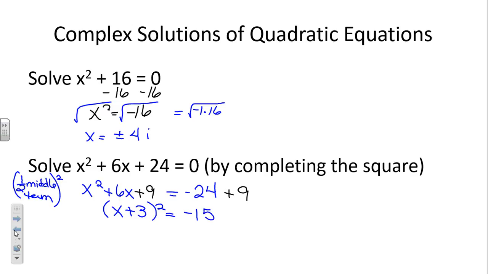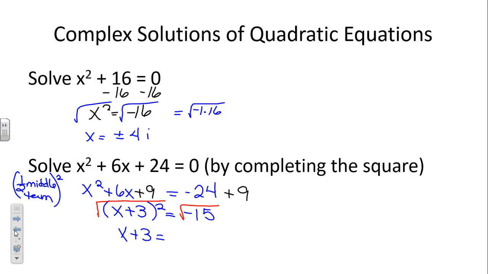Okay, now it looks kind of like what we had up here. The x is being squared, right? So the opposite of squaring is, so we square root. When we square a square root, we get whatever was under the radical.